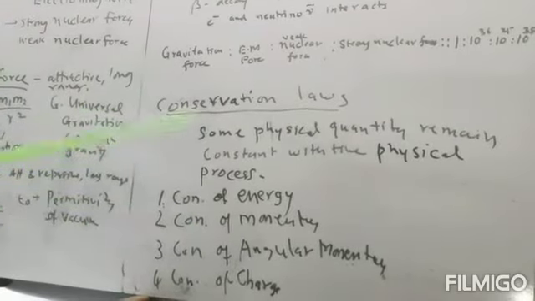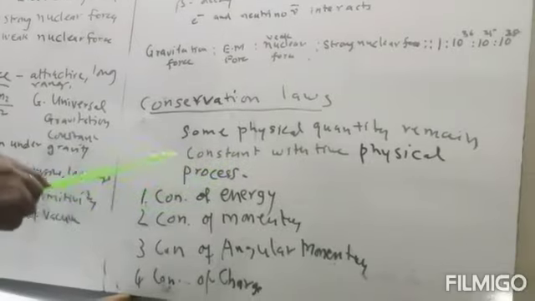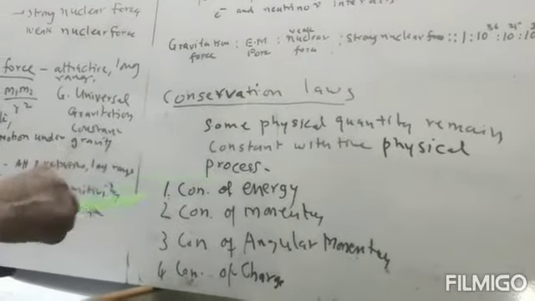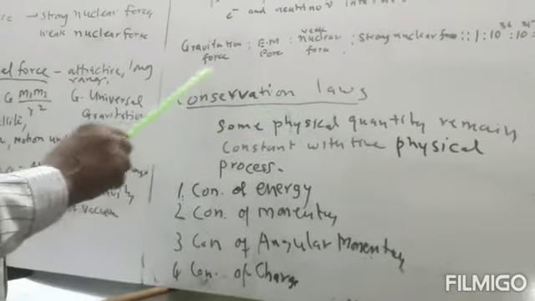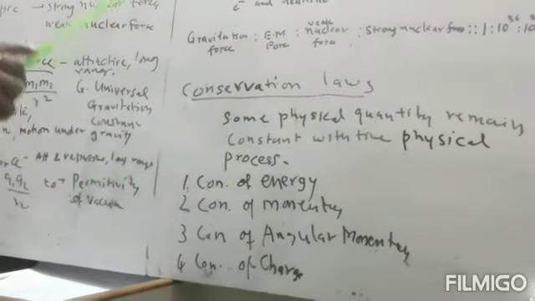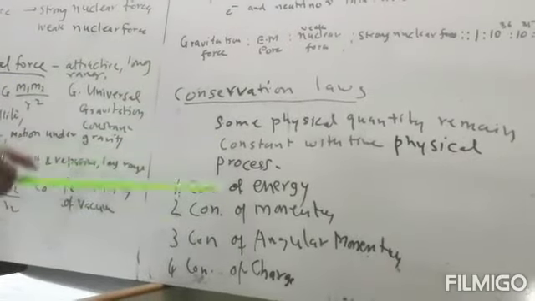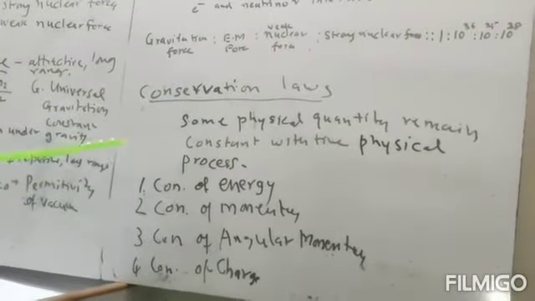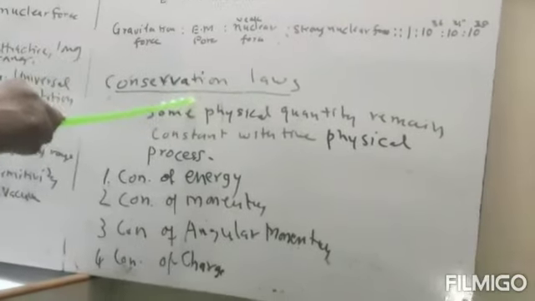Conserved means constant; they will not change. So in any physical process there is some quantity which is constant, and that is known as a conserved quantity, and the laws governing it are known as the laws of conservation.